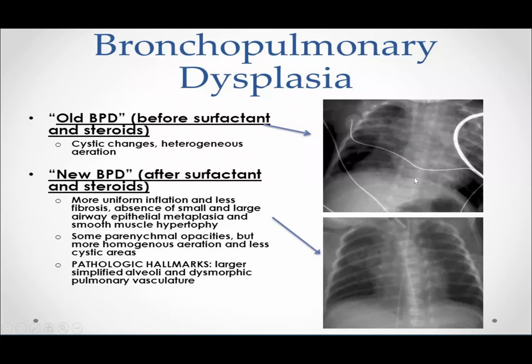Old BPD is usually characterized by cystic changes, atelectasis areas with emphysema. New BPD shows uniform inflation, less fibrosis, absence of emphysema or fibrosis, and regarding the pathology, the hallmark is larger simplified alveoli and dysmorphic pulmonary vasculature, as we see in the histology picture.